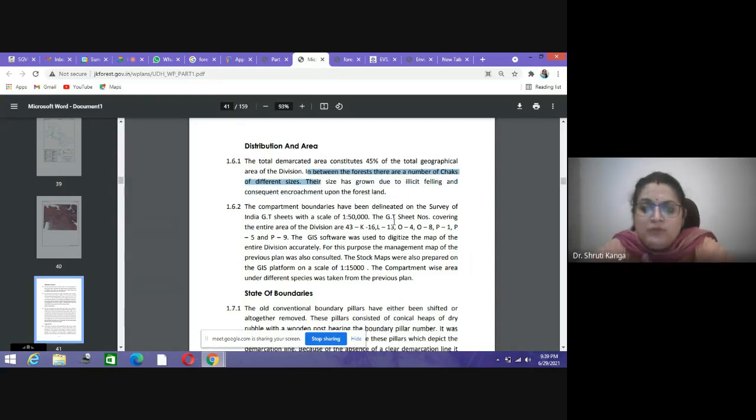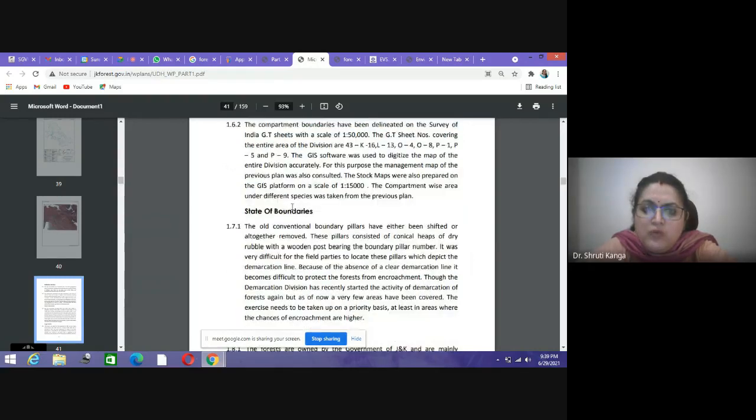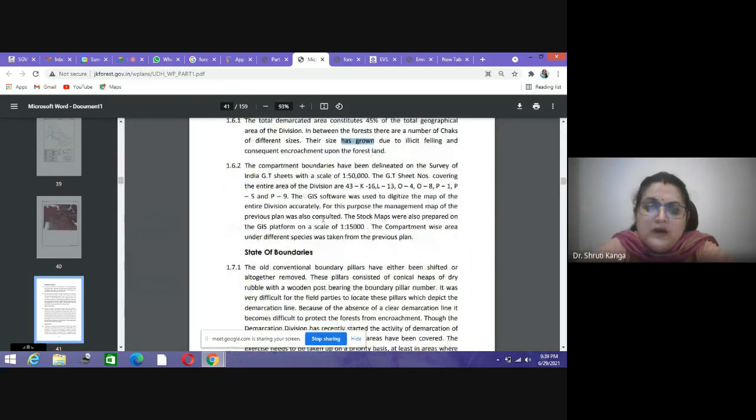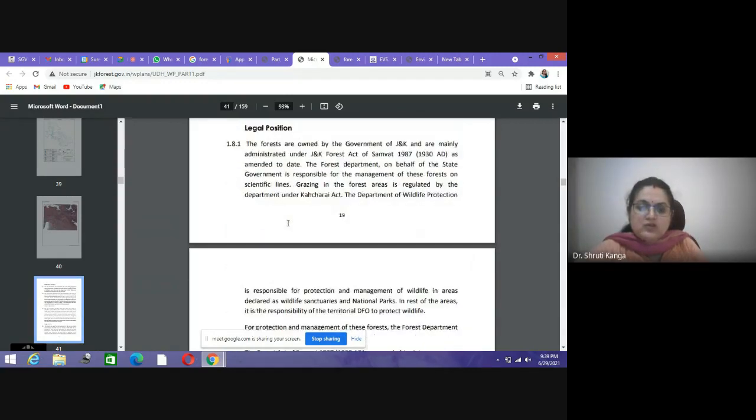So in the division, different sizes of chak forests are there. The compartment boundaries are also demarcated or delineated with the help of different GIS tools and technologies. Then the state of boundaries, the legal positions of these forests.